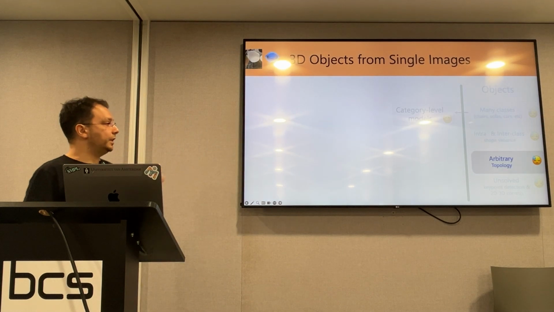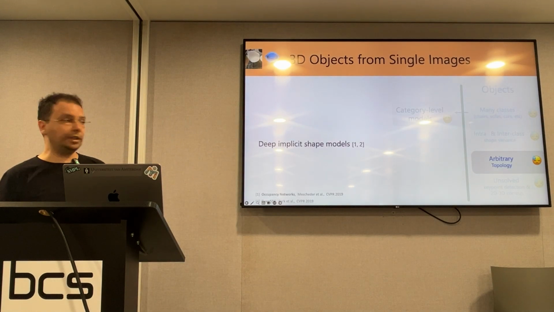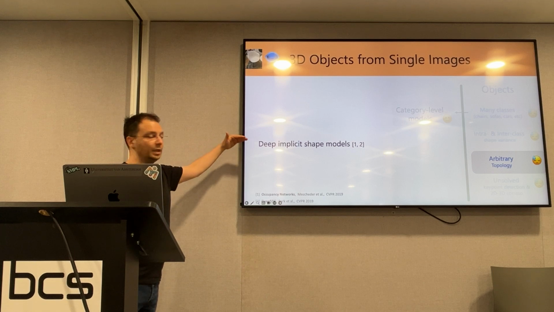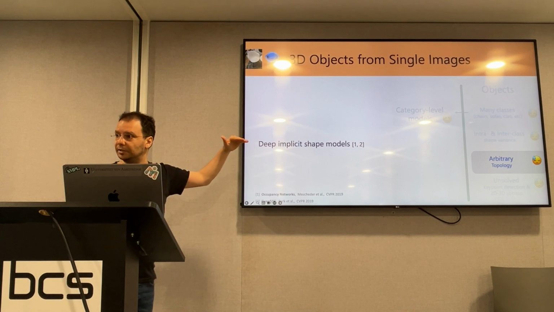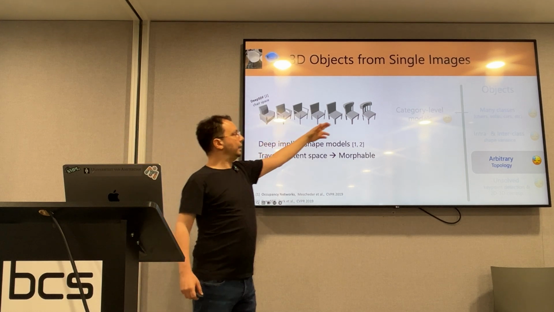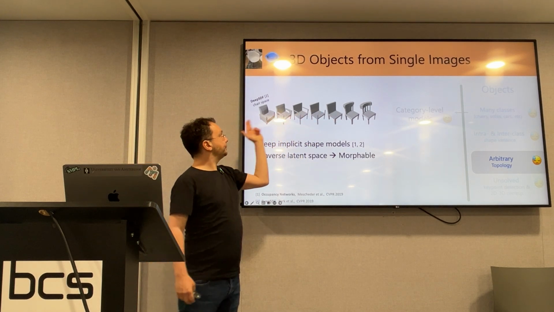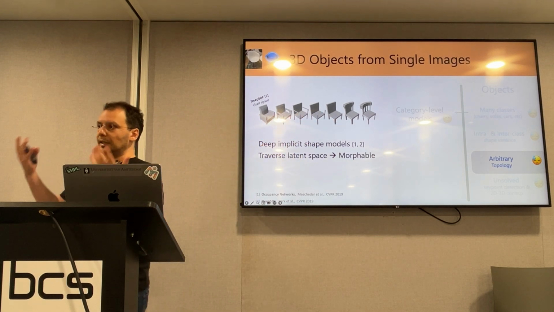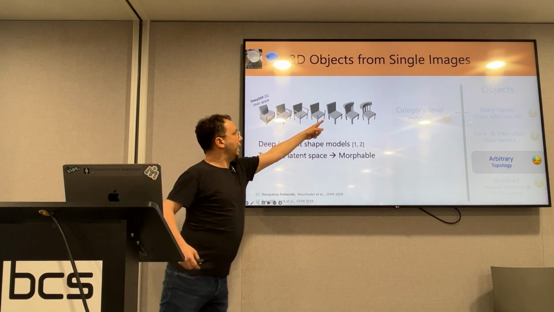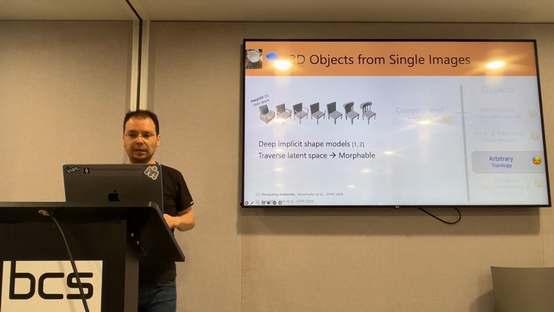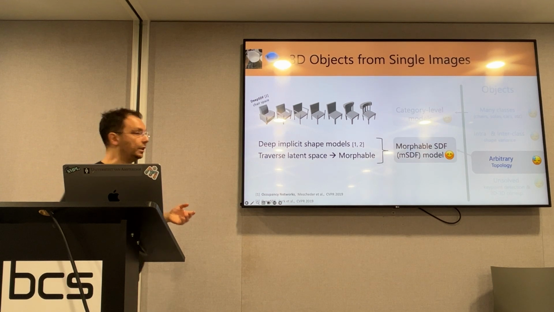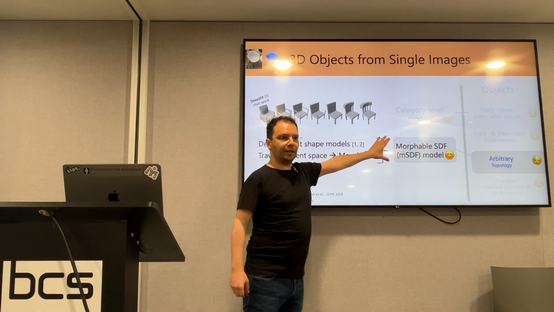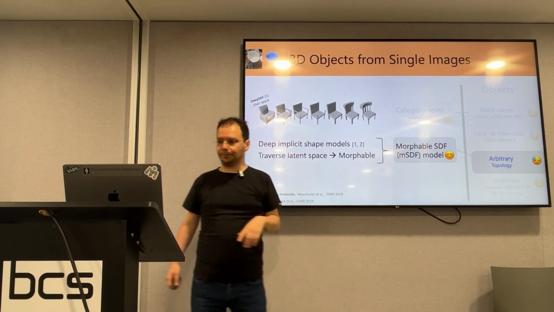When it comes to the topology, we observe that nowadays as a community, we've made leaps of progress in deep implicit shape modeling. And these models have a latent space that we can traverse. And in a sense, we kind of smoothly morph an initial shape so that we can grow armrests, for example. So we conclude that our generative model can be a morphable SDF, or MSDF, model.